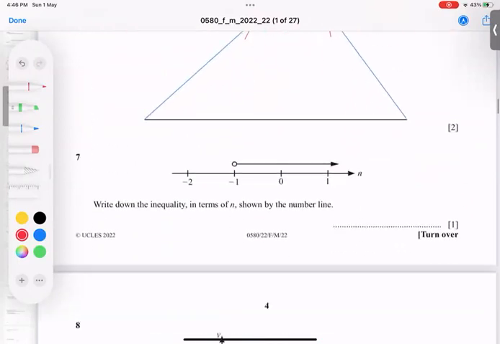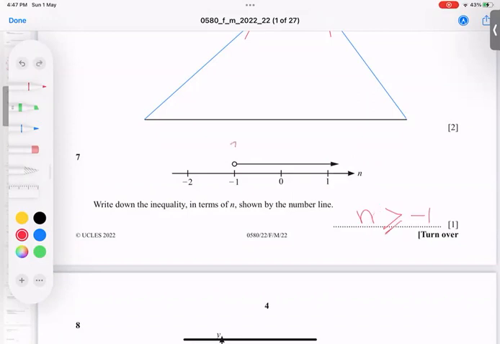Okay, all right. Now what is this question? Write down the inequality in terms of n shown by the number line. Okay, inequalities, write down the inequality in terms of n. So it is n, because this is representing n. It is very clear, starting from -1 and going forward. Only one problem comes: do I have to write the equal sign? No. Why not, sir?